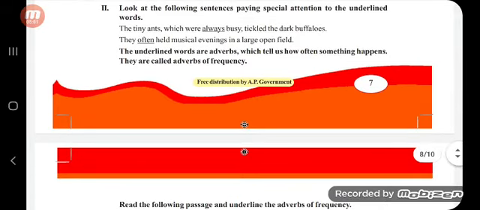So what is the meaning of adverb? Adverb is a part of speech. Every sentence has 8 parts: noun, pronoun, verb, adverb, adjective, preposition, conjunction, interjection. Of these 8 parts, the fourth part is adverb. Noun, pronoun, verb, and the fourth one is adverb. So what does adverb mean?